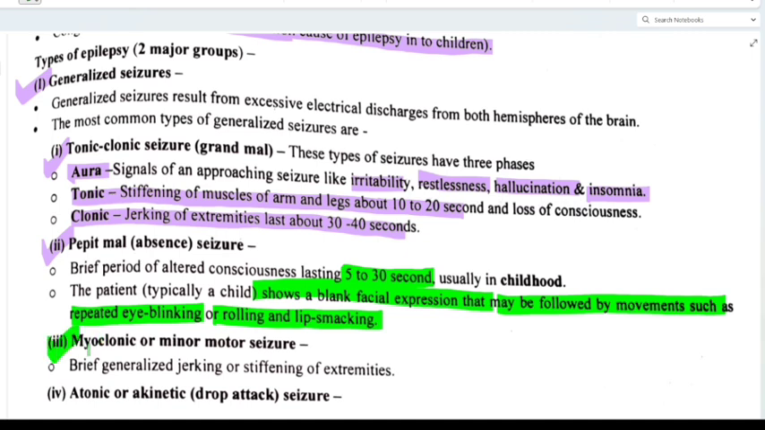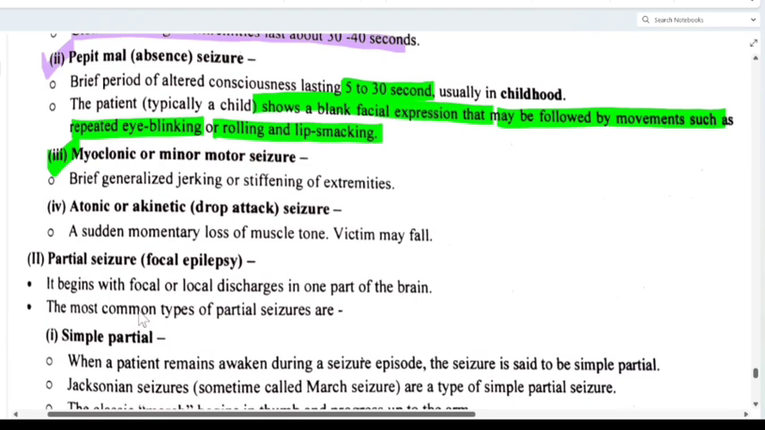Next one is myoclonic or minor motor seizure. What is that? That is brief generalized jerking or stiffening of extremities. The jerking and stiffening of the extremities will be for a very short period. And the last one is atonic or akinetic, that is drop attack seizure. It is a sudden momentary loss of muscle tone, that is, the victim may fall. Basically that means suddenly someone has fallen.